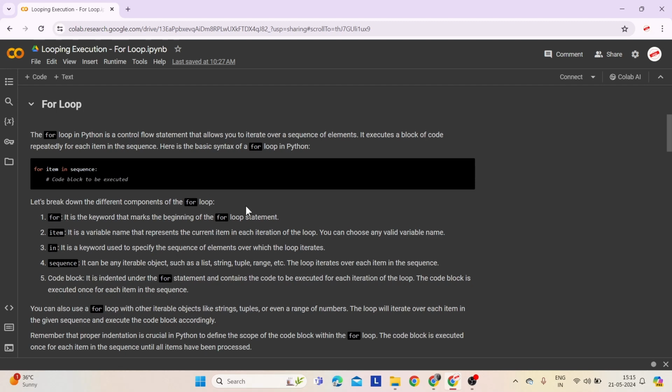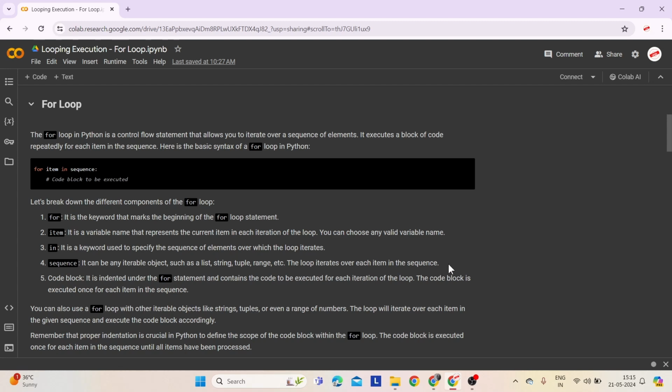Let's now look at the different components of the for loop from the syntax. For is the keyword that marks the beginning of the for loop statement. Item is a variable name that represents the current item in each iteration of the loop. You can choose any valid variable name. In is a keyword used to specify the sequence of elements over which the loop iterates.